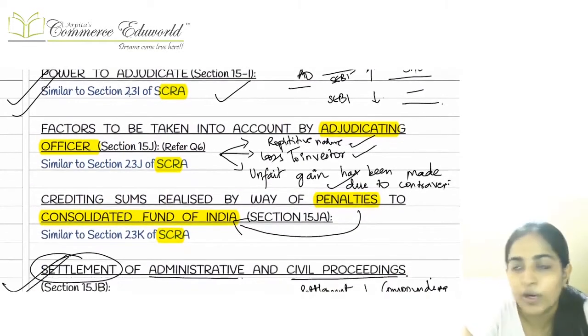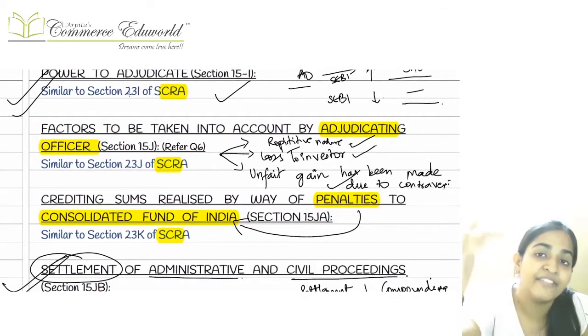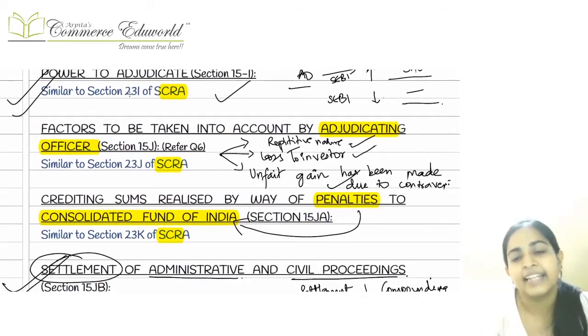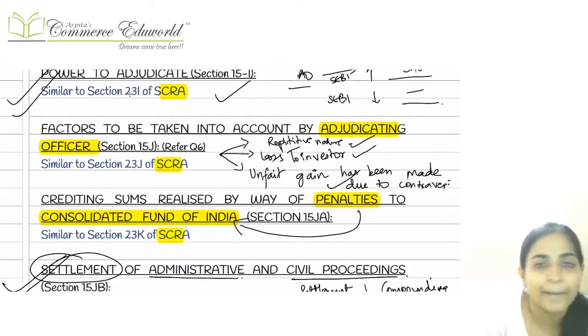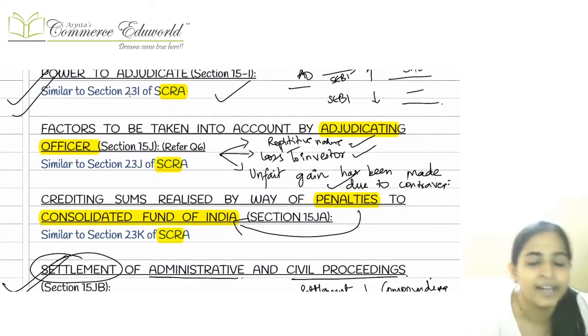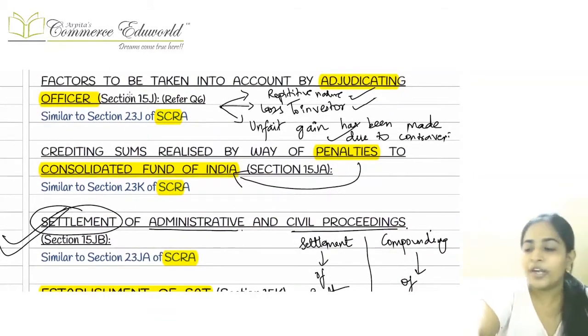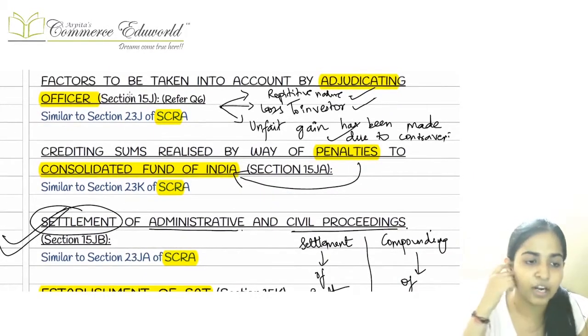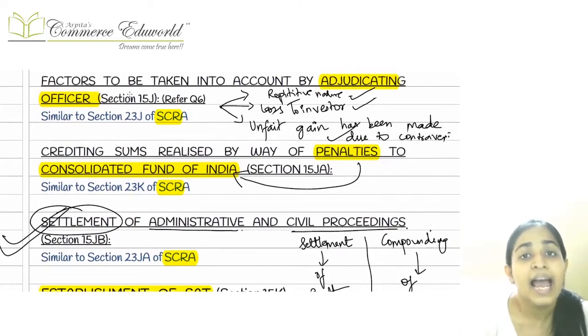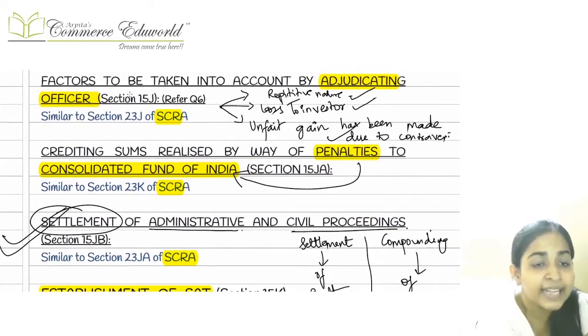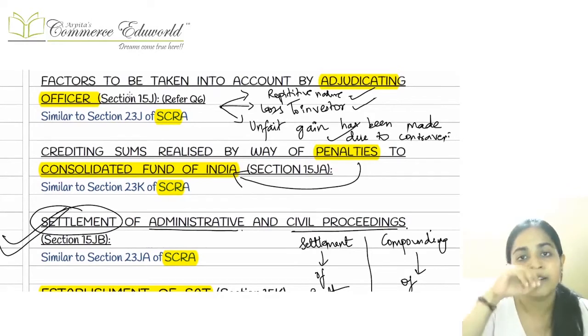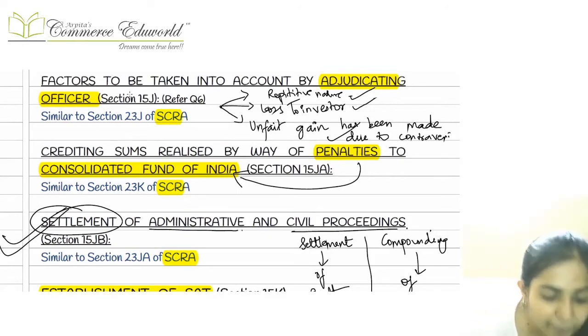Okay, if the adjudicating officer levies a penalty which is less, then in that case SEBI can increase that penalty. SEBI does not have the power to reduce the penalty, but SEBI can increase the penalty within a period of 3 months. Okay, then a few points which the AO will consider at the time of levying the penalty. That is, whenever we have got a range, say for example 1 lakh to 1 crore, then how much to be levied depends on certain factors.